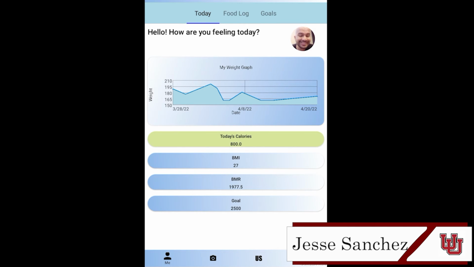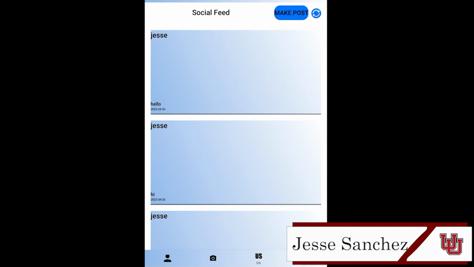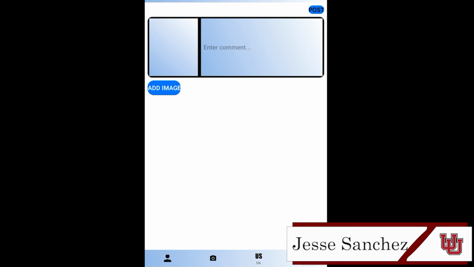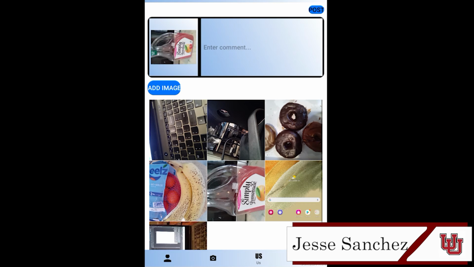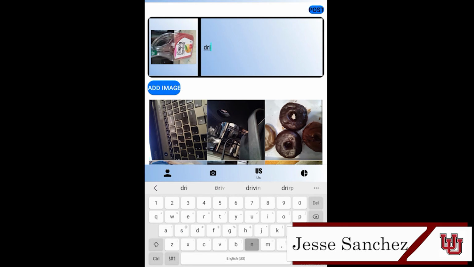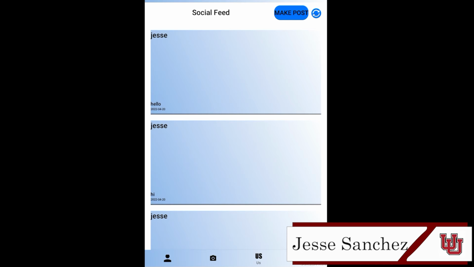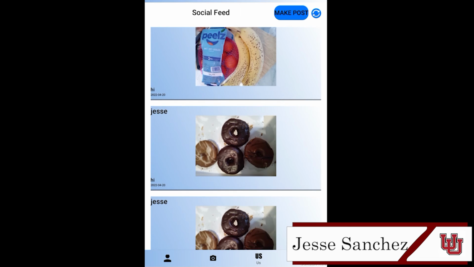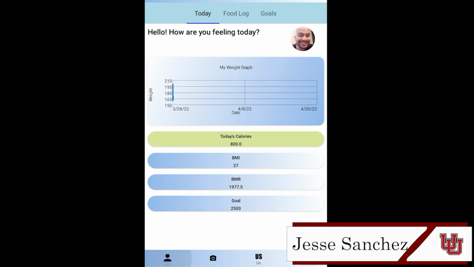So users will also be able to post images and comments to one another on our social view. Here to make a post, we can go ahead and add an image. Anything would be fine here. Any kind of comment. And once that refreshes and loads up, we'll be able to see our posts and other posts made by other users as well. This is done hopefully to encourage everybody to share recipes or tips on losing or gaining weight. Thank you for watching our quick demo. Now we will talk about the technology used in building this app.